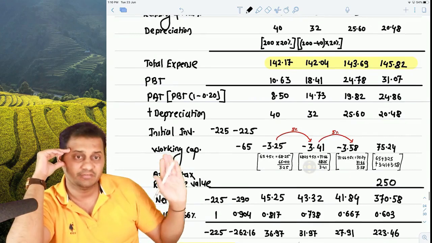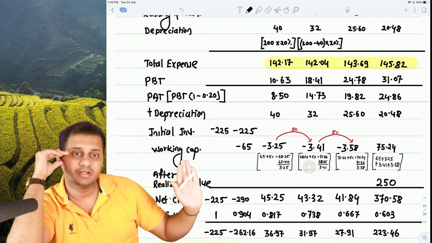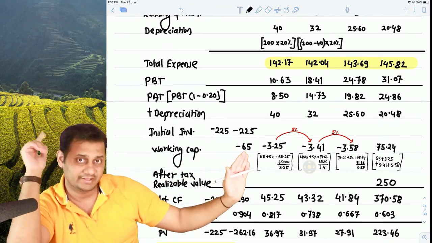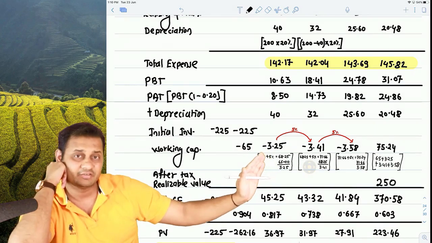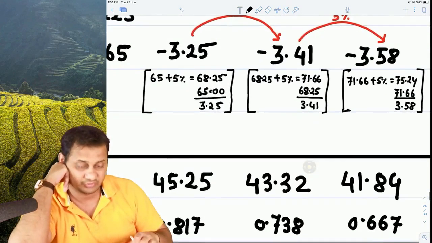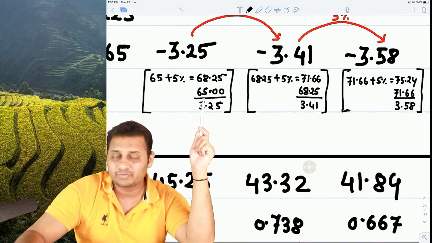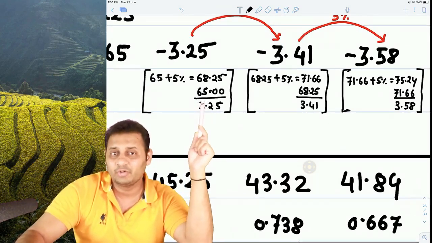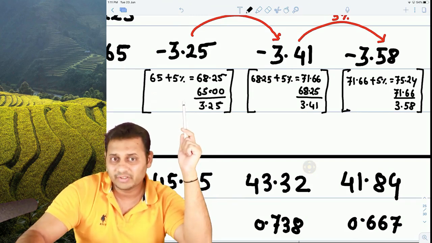Then initial investment of 225 at time 0 and 1, 1 year time. Working capital starts at the end of 1 year, it clearly says, and then it gets increased by 5% every year. So these are the calculations. See, 65 plus 5% becomes 68.25. So the balance at the end of year 2 should be 68.25, but we already had 65 from the previous year. So how much extra is required to be invested? 3.25.